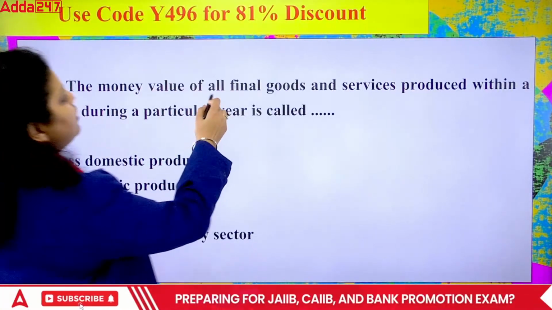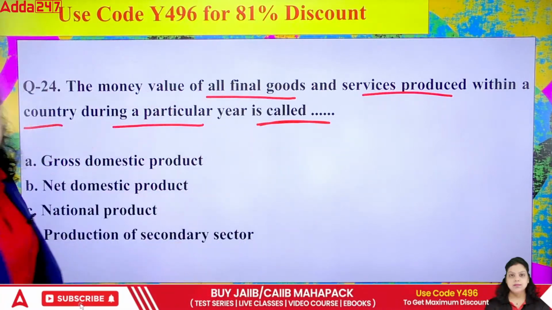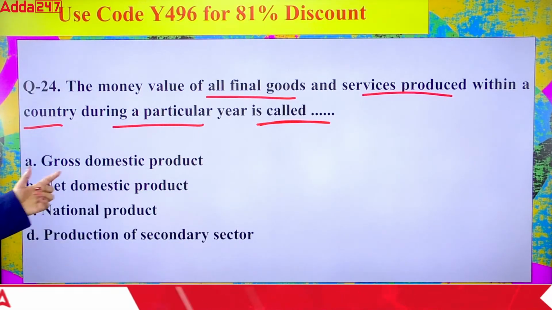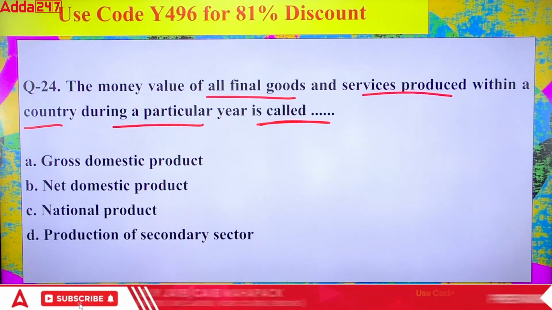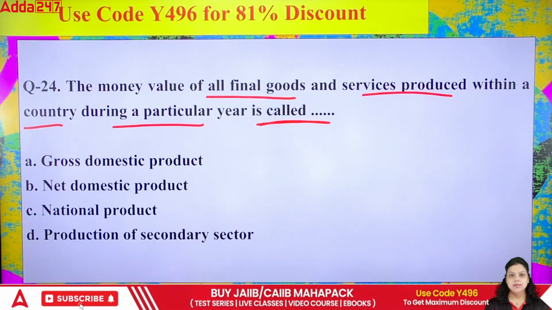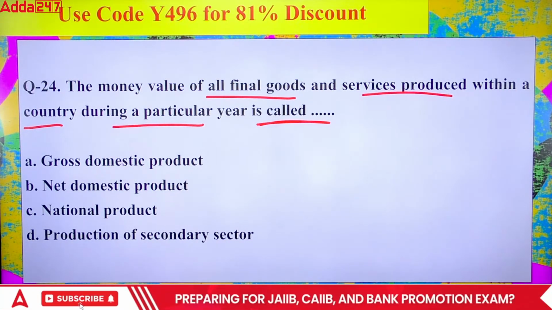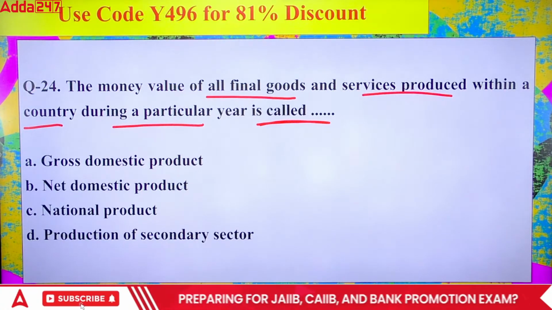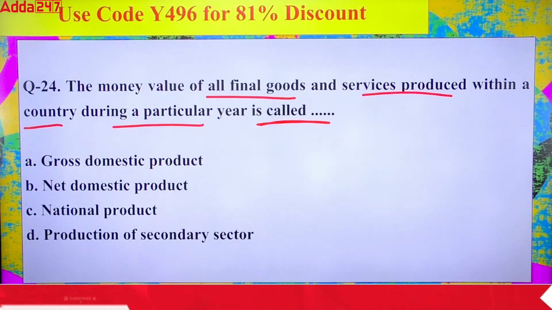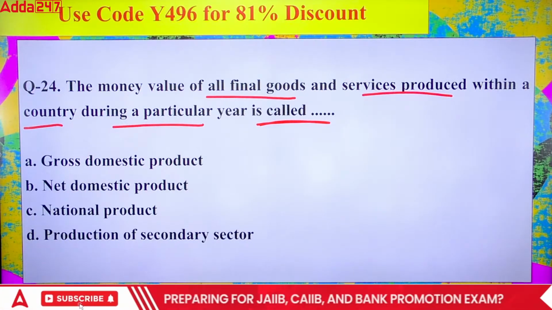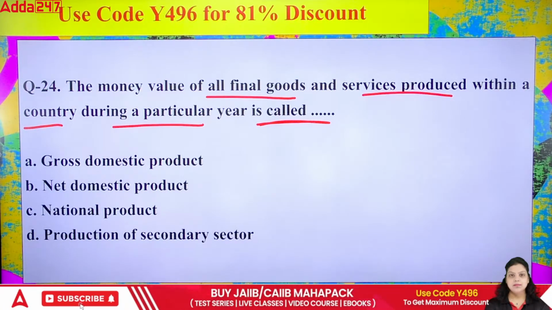Next, the money value of all final goods and services produced within a country during a particular year is called: gross domestic product, net domestic product, national product, or production of secondary sector. Which of the following is correct? A, B, C or D? 24th is A. Okay.